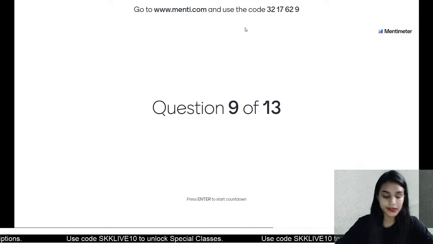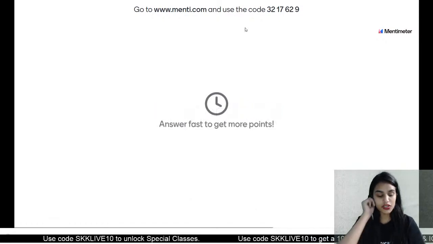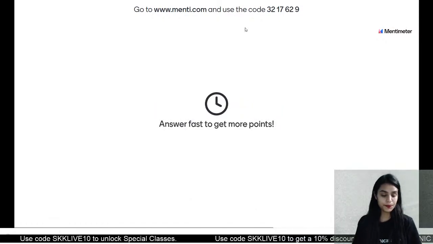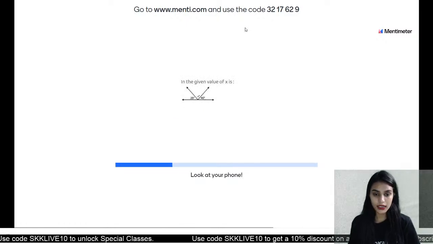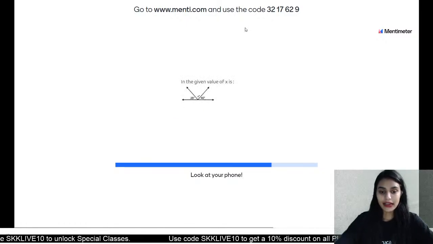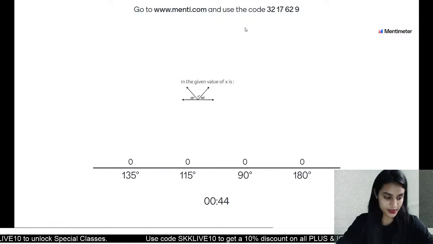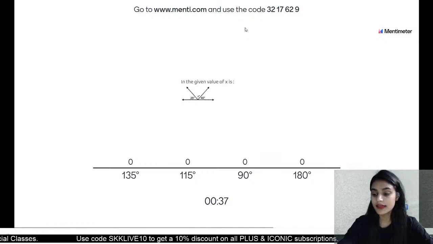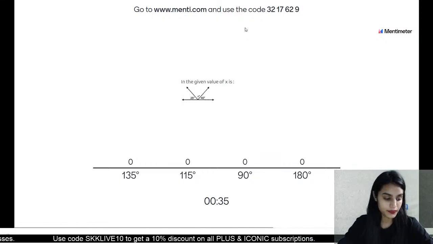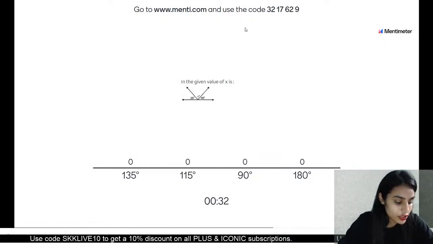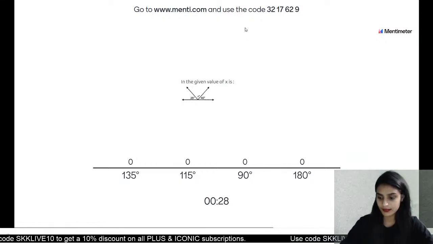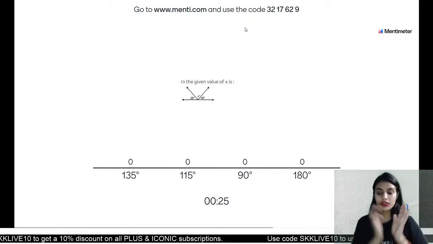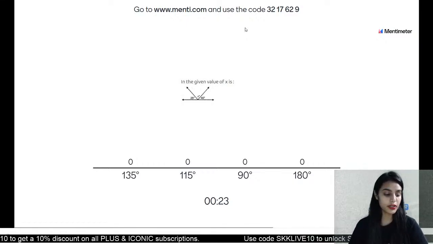Yes, this is question number 9. Question number 9 is here for you people. Find the value of angle x in this. What is the value of angle x here? You are having your maths exam tomorrow. All the best, Lucky. So class, think which property you are going to use here.